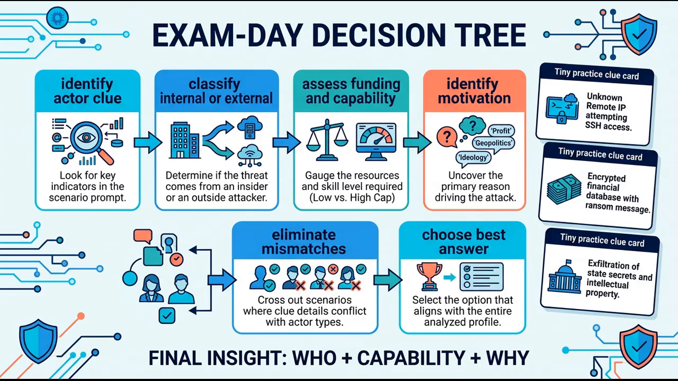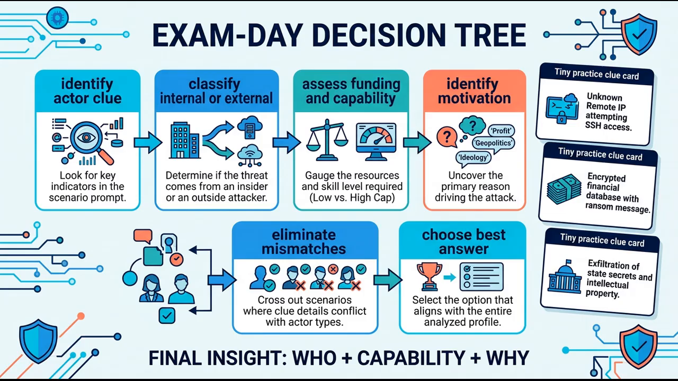A stated cause suggests hacktivist. Existing trusted access suggests insider. A repeatable profit model suggests organized crime. Unsanctioned apps suggest shadow IT. Step 2. Classify the actor as internal or external. Step 3. Assess funding and capability from the evidence rather than stereotypes. Step 4. Identify the stated goal. Is it information, pressure, profit, belief, retaliation, chaos, or conflict? Step 5. Eliminate answers that match the technique but not the motive.